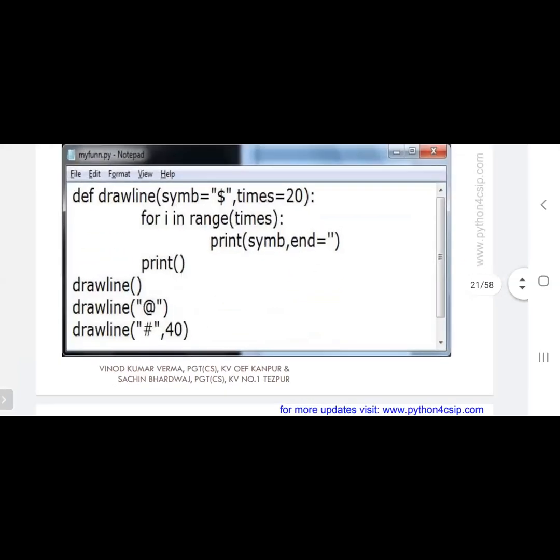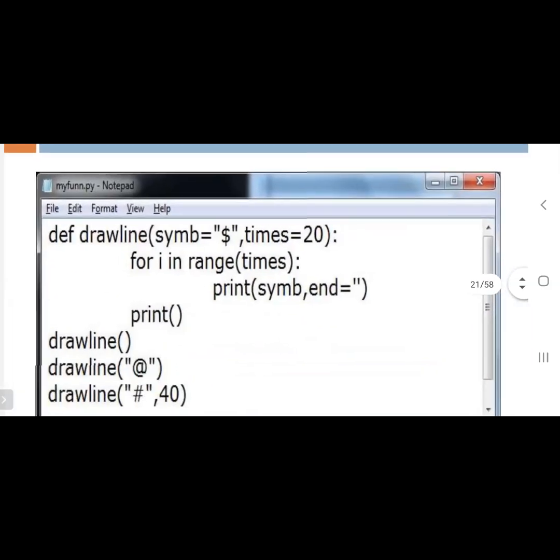You can see the example. Draw line. What is draw line? The first line you can see in the main program. What is draw line? Can anyone say? Function call statement. Draw line is a function name. So how many arguments did we pass in the first line in the main program? No arguments, sir. We didn't pass any argument in the first line.